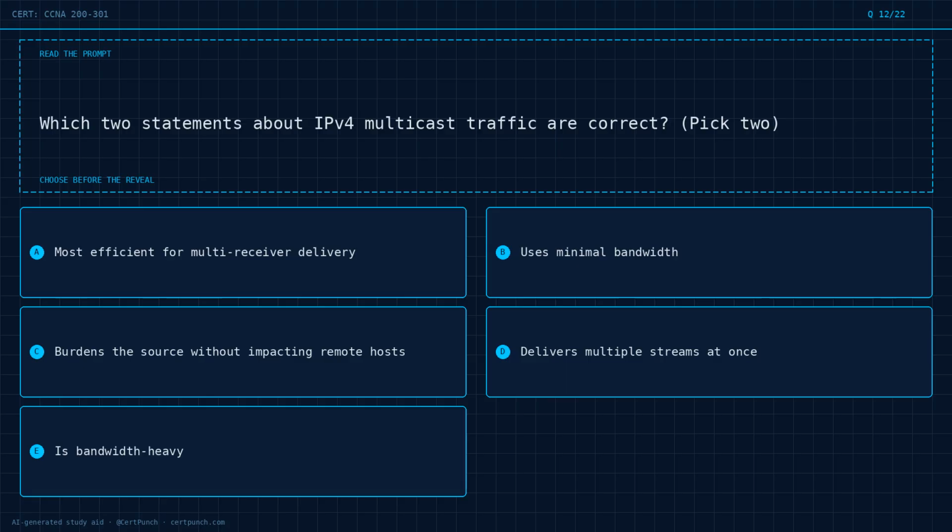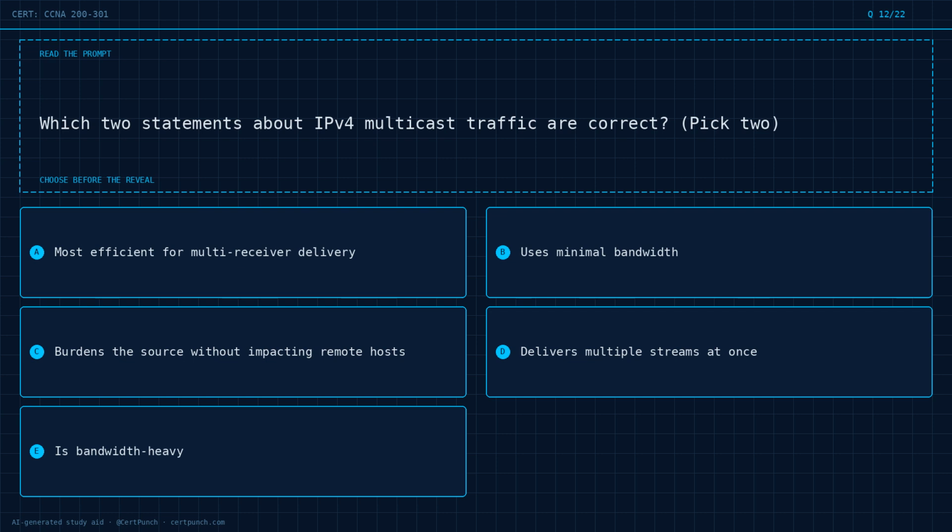Question 12 of 22. Which two statements about IPv4 multicast traffic are correct? Pick 2. Option A, most efficient for multi-receiver delivery. Option B, uses minimal bandwidth. Option C, burdens the source without impacting remote hosts. Option D, delivers multiple streams at once. Option E, is bandwidth heavy.